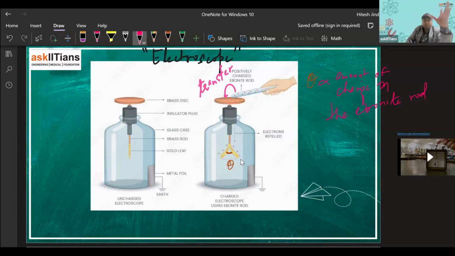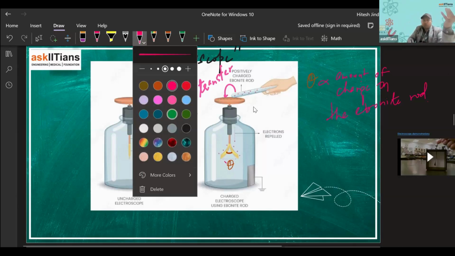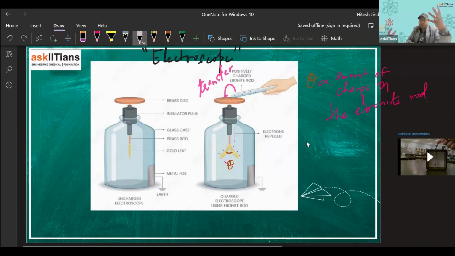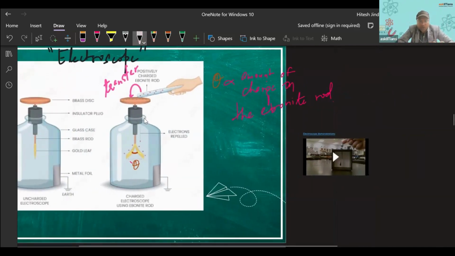There will be no deviation. No deviation will be there because that body is not charged. So no charge transfer will take place. No charges will reach these gold leaves for the deflection to take place, for the repulsion to take place, right? So you can test from this device whether a body is charged or not. And as per the angle of separation between these gold leaves, we can tell whether the amount of charge that the charged body is having is more or less, right? So let us just have a look at this video.